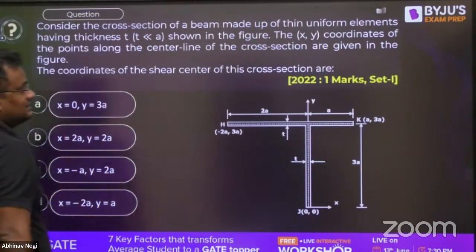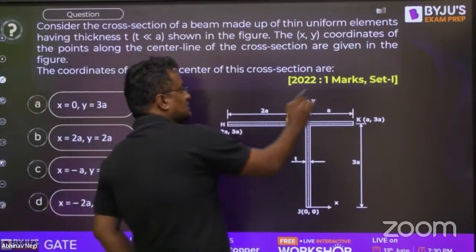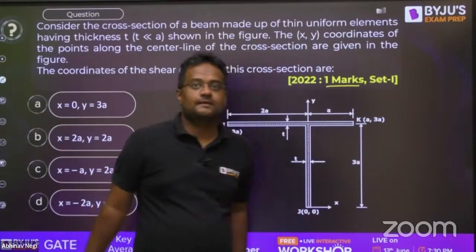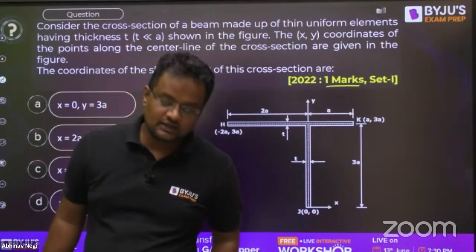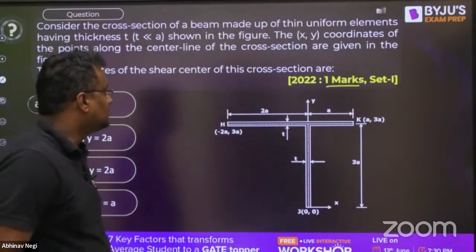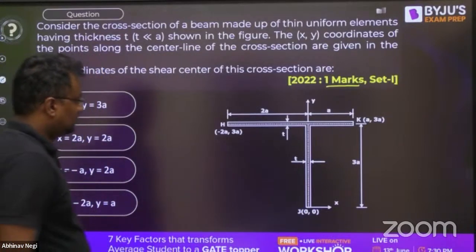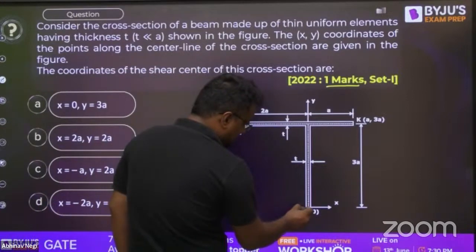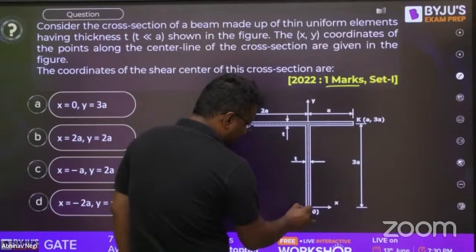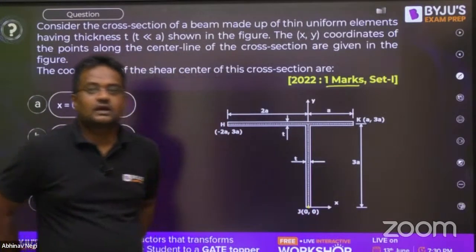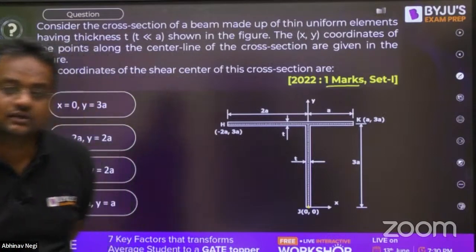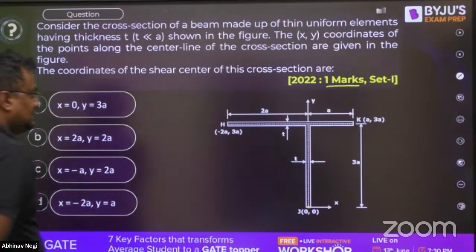This is the question asked in set 1. This was asked for 1 mark. The 0, 0 is this point, and it is asked where the shear center will be.